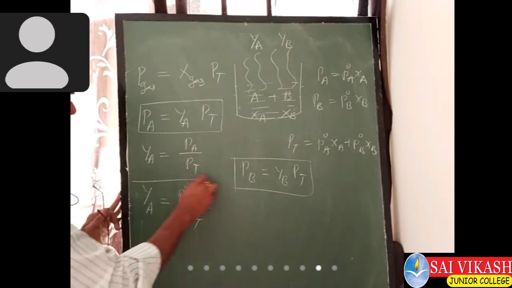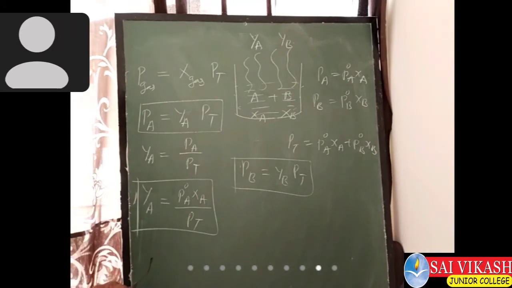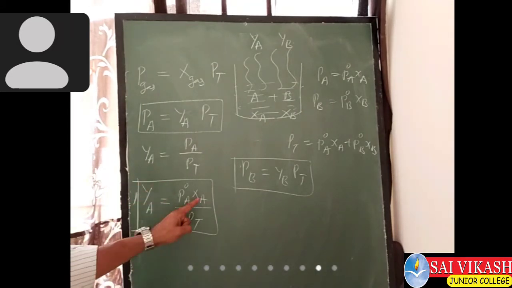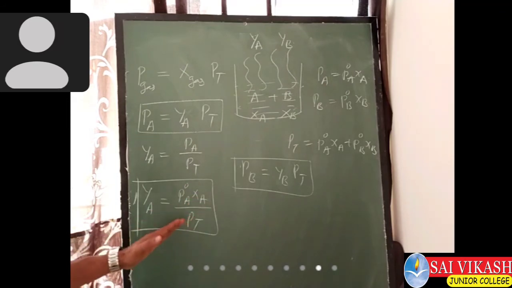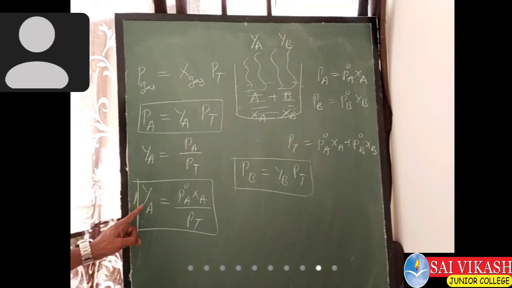This is the final formula. In the numericals, if they give the composition of A in the liquid mixture, we can find out the composition of A in the vapor phase also. This is the relation. They will give the composition of A in the liquid mixture. Therefore, by applying this formula, you can find out the composition of A in the vapor phase.